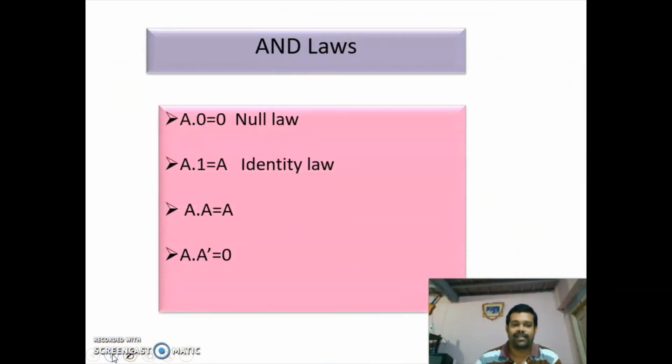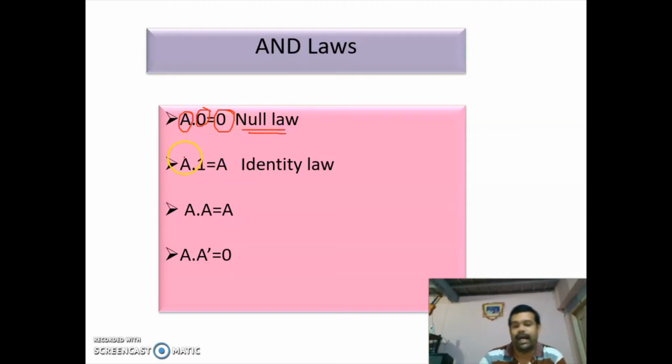Next, AND laws. So already we have studied. In AND, if both the inputs are 1, output is 1. Even if one of the inputs is 0, output is 0. So this is an AND operation. One of the inputs is 0, so output is 0, irrespective of the other input. So this is called the null law.